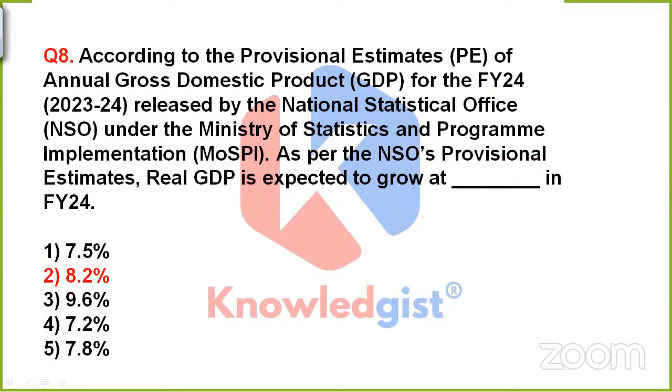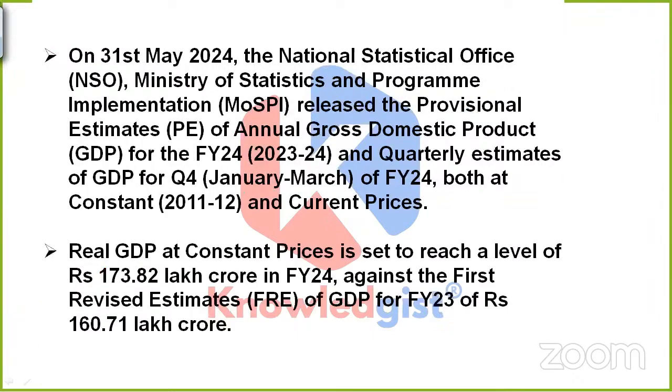Okay, great. So this time, dear, the correct option would be option 2. That is 8.2%. Which means on 31st May 2024, this National Statistical Office, which comes under the Ministry of Statistics and Program Implementation, released the provisional estimates of annual GDP for financial year 24 and quarterly estimates of GDP for quarter 4 of financial year 24, both at constant and current prices.